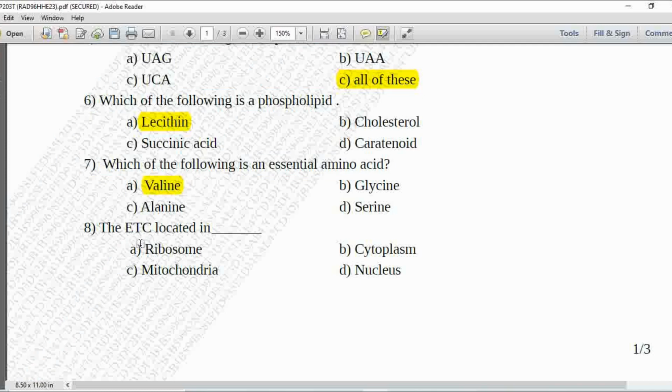Next MCQ 8. The ETC is located in. Option A is ribosomes, B is cytoplasm, C is mitochondria and D is the nucleus. So ETC is located in mitochondria. So option C is correct.